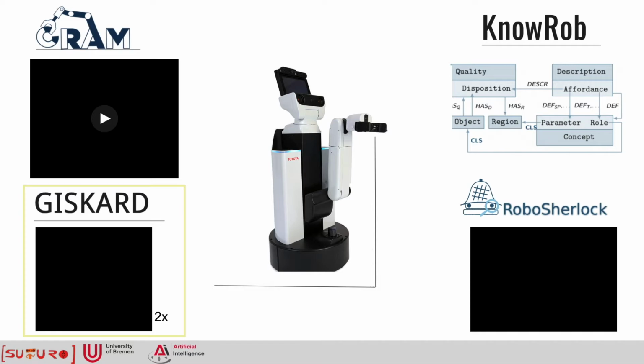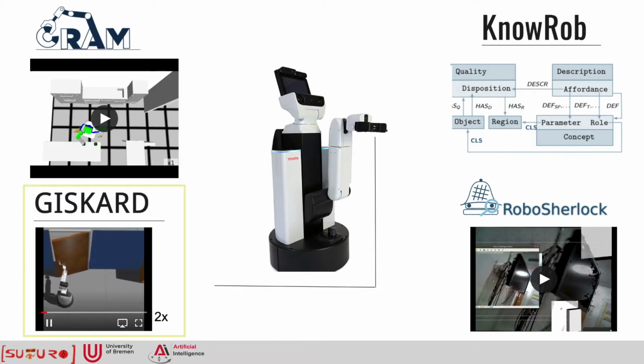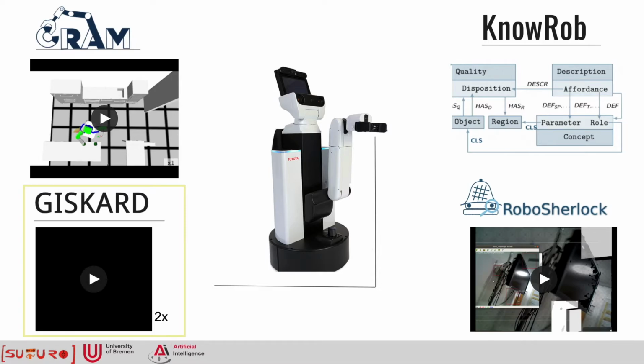GISKARD is a constraint-based motion control framework developed by the Institute for Artificial Intelligence and used for navigation and manipulation of the HSR. GISKARD allows to formulate motion control problems according to constraints which the controller enforces during the motion. These problems include motion constraints such as keeping a liquid container horizontal or basic grasp positions. GISKARD plans full body motions that satisfy the task description as best as possible.